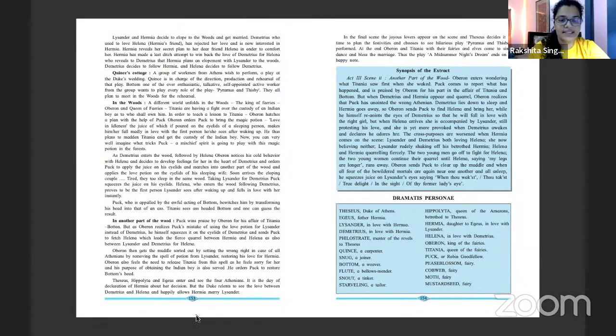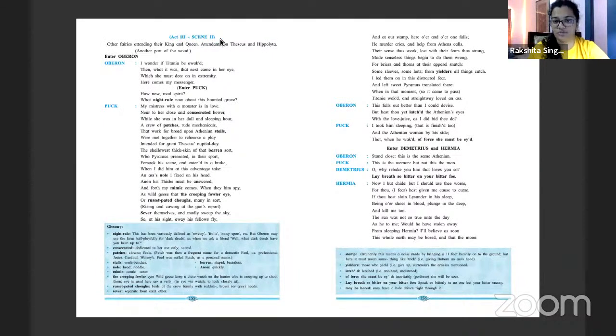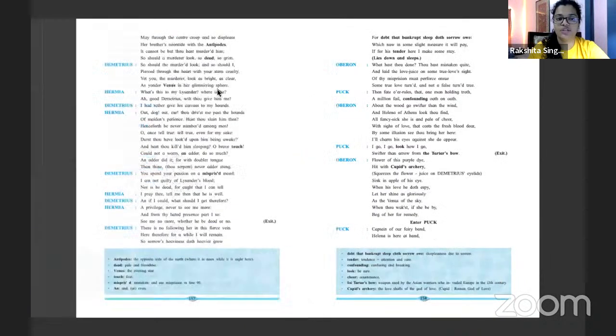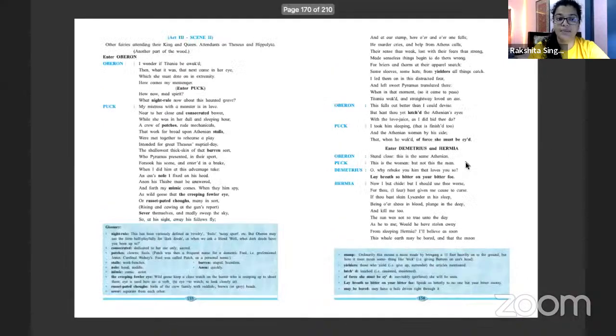Now, all of this is not what the play is. If I want to read the play, this is not what I should be reading. The play starts here. Okay. Now, in your book, it starts from the third act, Act 3, Scene 2. You guys are going to be taught just the ending of the play. Okay. And this is also very long. The play itself is like a book.